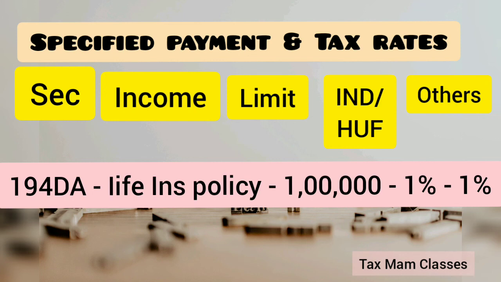And I think so far you have understood the basic concepts of what TDS is, why it has been introduced and what the procedure is. You have seen a few important specified payments. And we still have topics like the tax credit in Form 26AS, how to file the TDS, and what the filing forms for TDS are. We have 24Q, 27Q, 26QB. So I will be discussing these concepts in the next video.